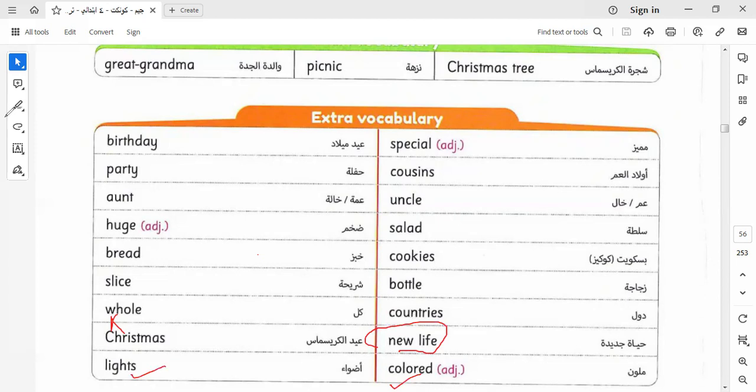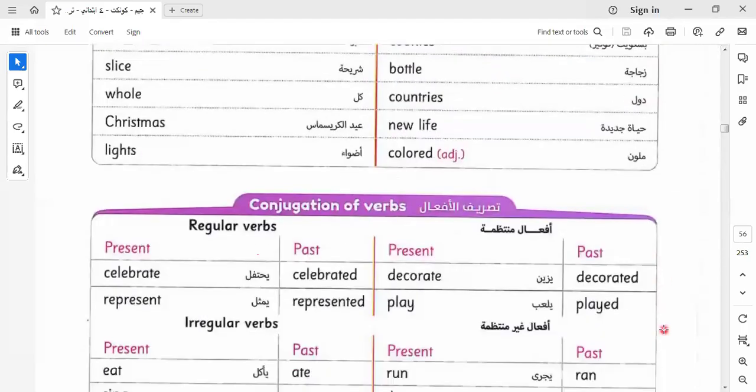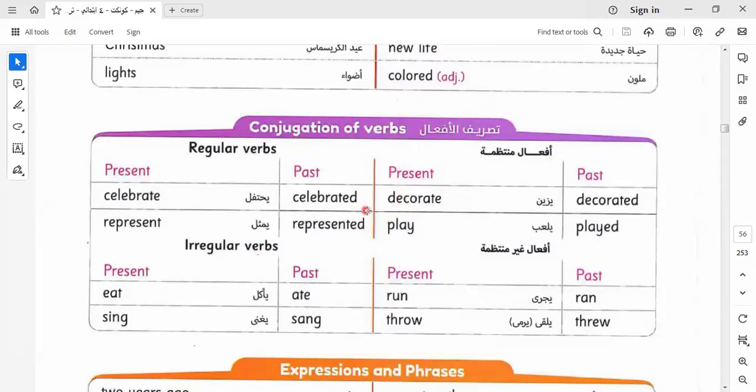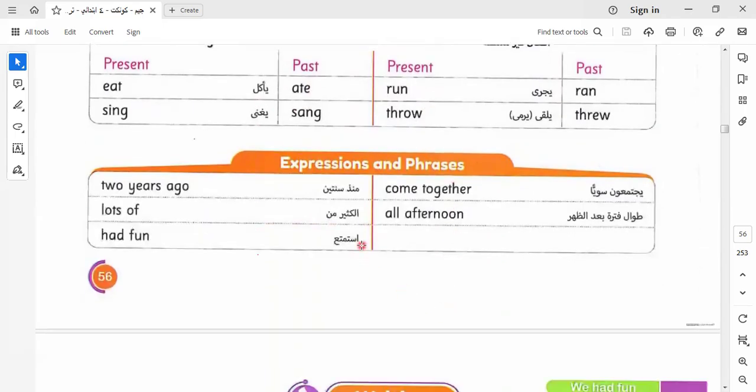In this part we know more about the Christmas tree. Okay. Here we have irregular verbs. As we told you, we have verbs that add -ed, like celebrated, decorated, and others that change completely, like eat, ate, run, ran, and so on. Let's go to the expressions and phrases related to this part.